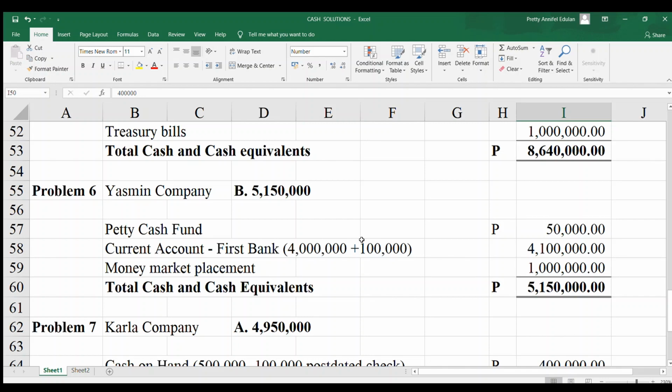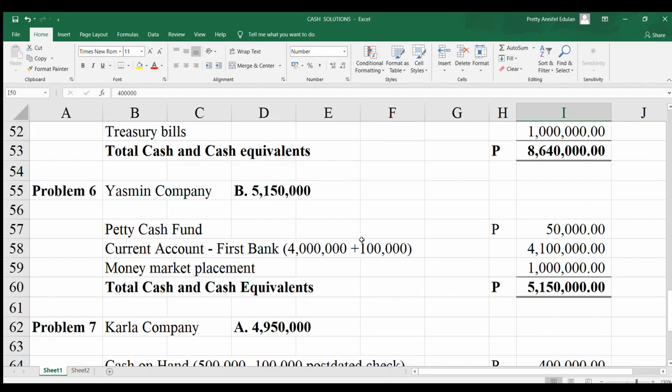Kay check drawn, meaning ga-issue na tag-check, gimaynosa na siya. But, it was yet to be delivered on January 15. So, meaning, ato pang gihatag sa ato ang customer or client ang check by January 15. So, as of December 31, supposedly, this is yet part of our cash.